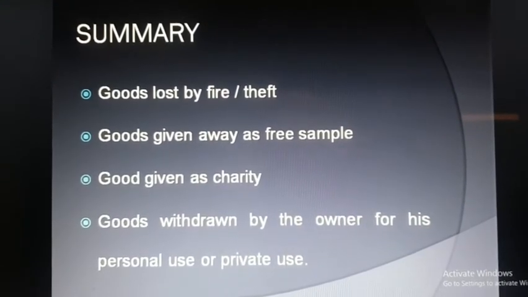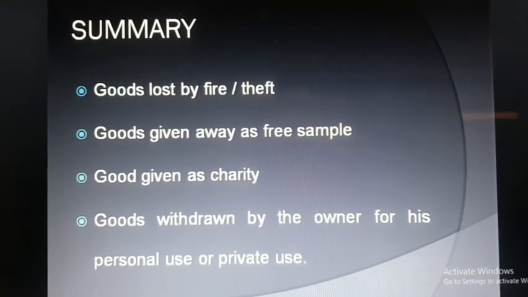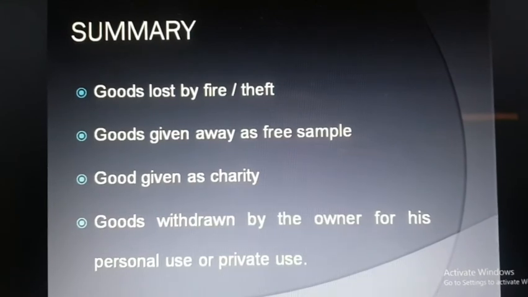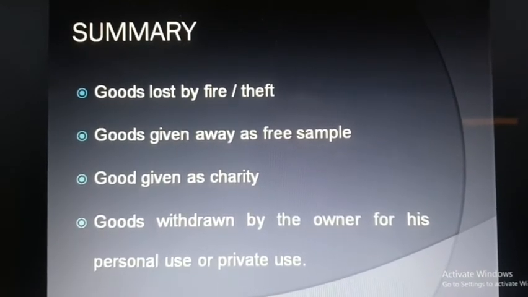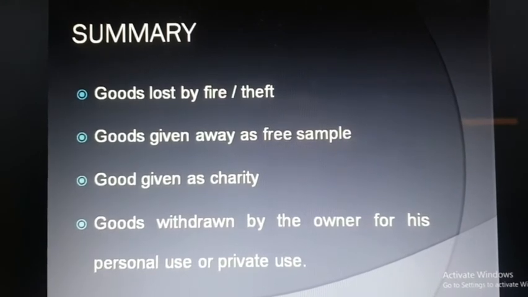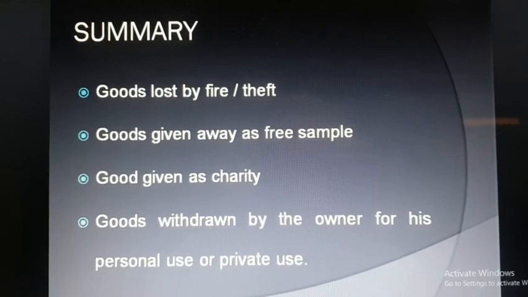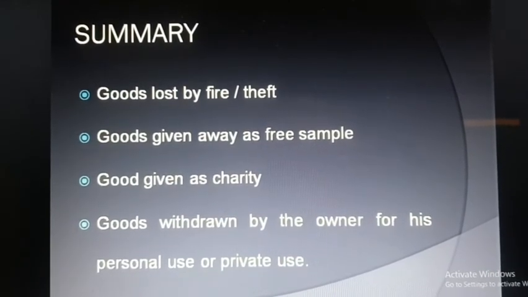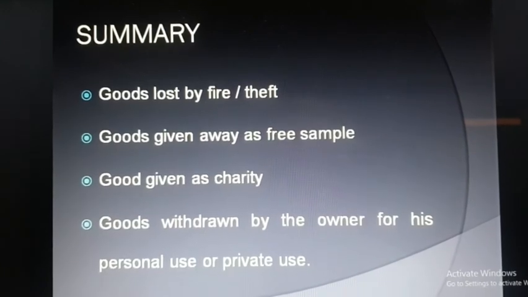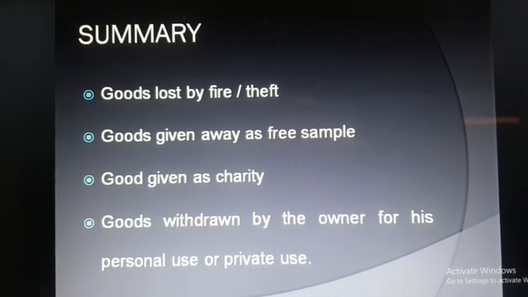Wherever goods are given away, purchases will be credited, because these four transactions result in a decrease of purchases, and the debit will depend upon the expense or loss, like loss by theft and fire, advertisement, charity, and drawings. So this is the transaction related to goods.